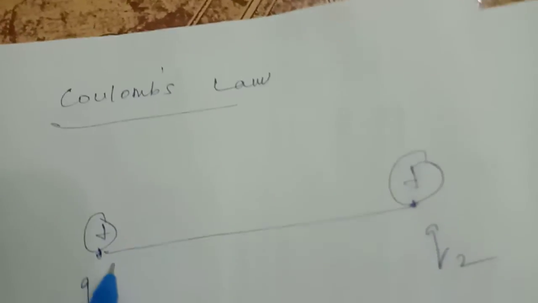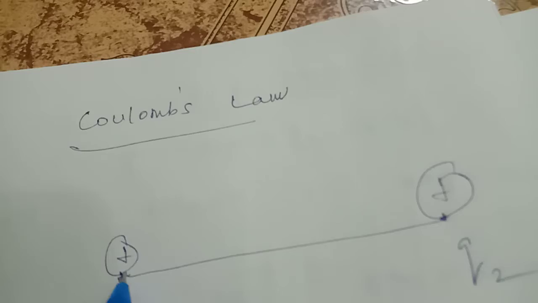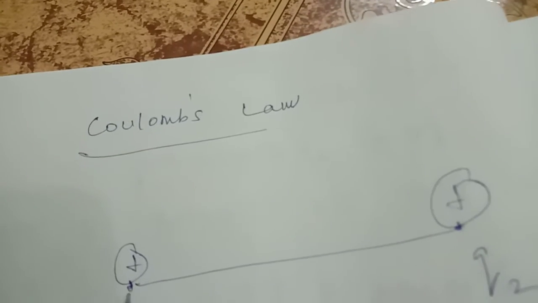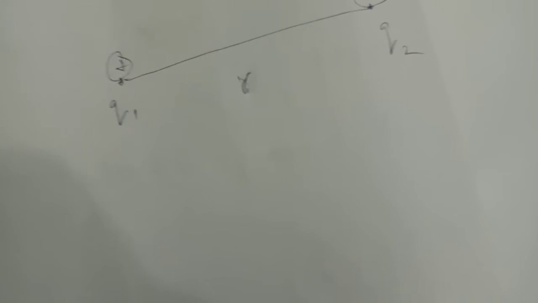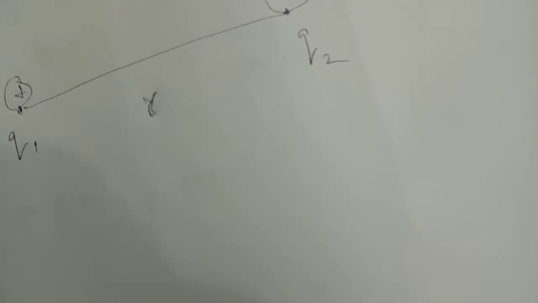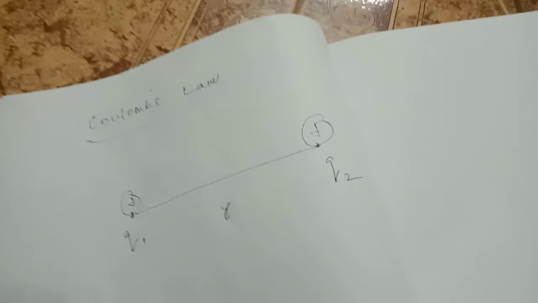Next, let us go to Coulomb's law. What do we mean by Coulomb's law? Let us consider two charged particles, one charge q1 and another charge q2, separated by a distance small r. For example, q1 is a positive charge and q2 is also a positive charge.